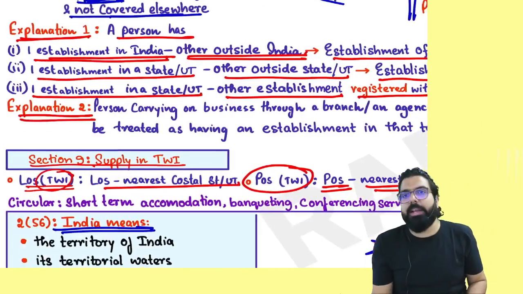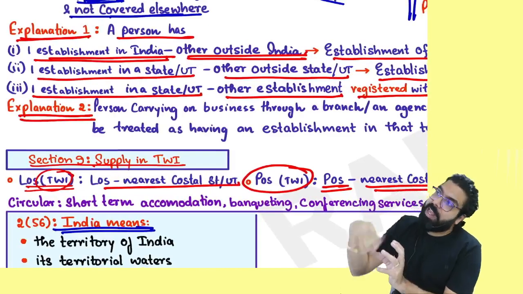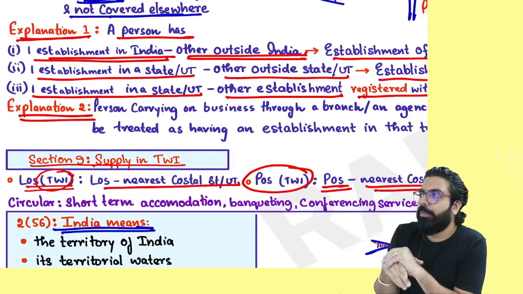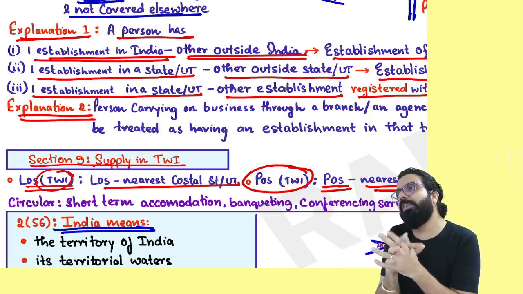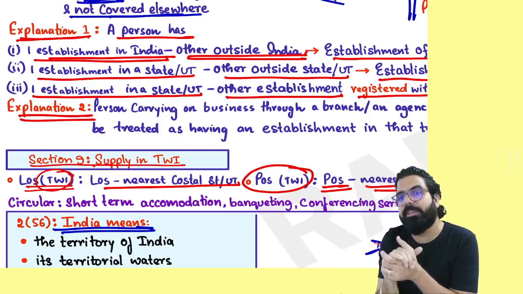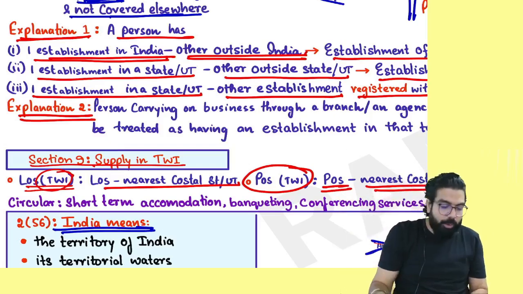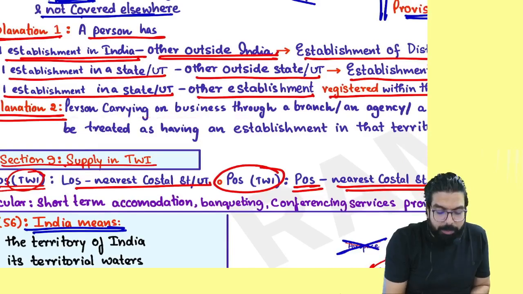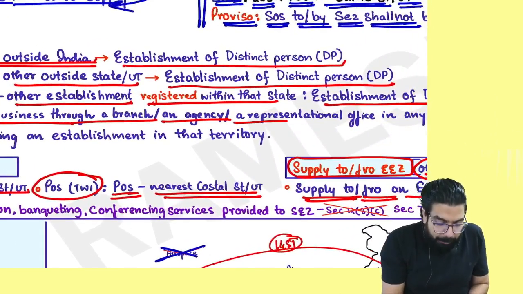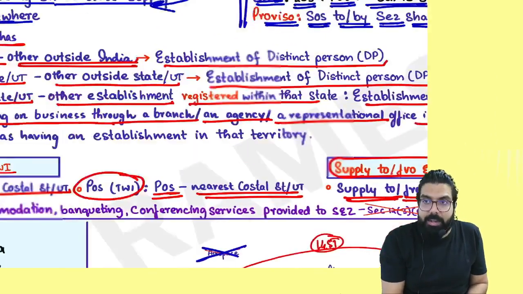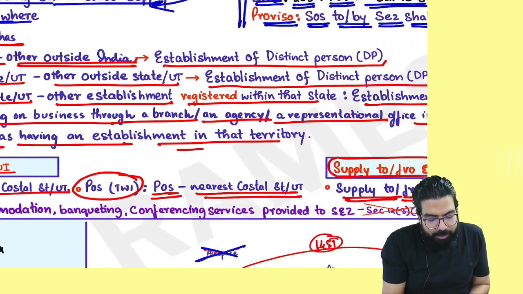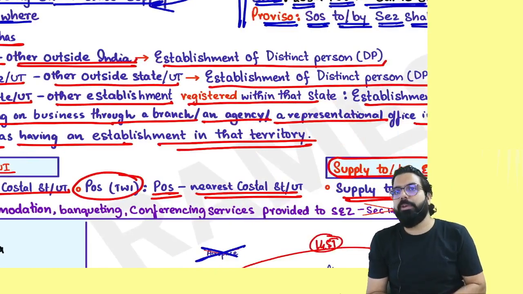Tell me one thing. It is telling when it will be deemed that I have an establishment outside the country. Supposing I have a representational office in the US. Is it my own establishment? Yes. I have one agency office in the US. Is it my own establishment? Yes. They are telling that a person carrying on business through a branch office, agency office, representational office in any territory will be treated to have an establishment in that territory. Are we all clear till here?